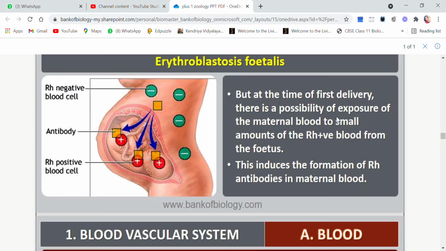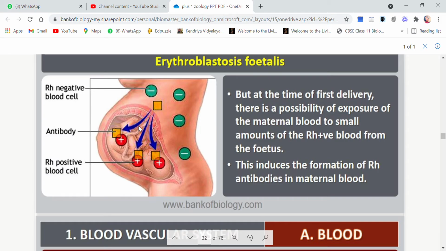If it's a cesarean or if it's a normal delivery, a lot of blood loss takes place in both cases. So there is a possibility of exposure of maternal blood to a small amount of Rh positive blood from the fetus.